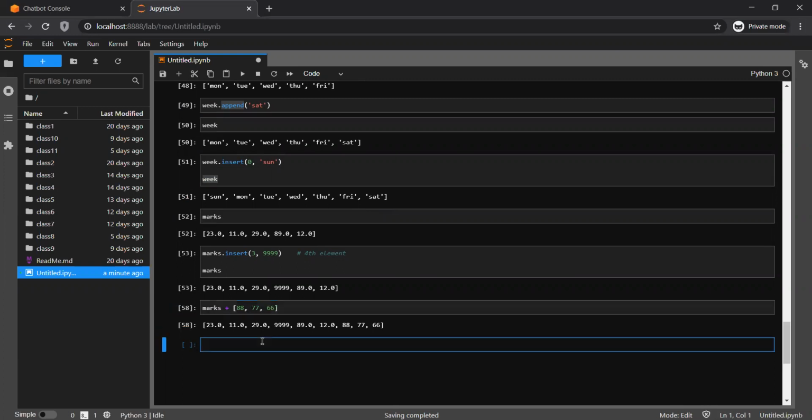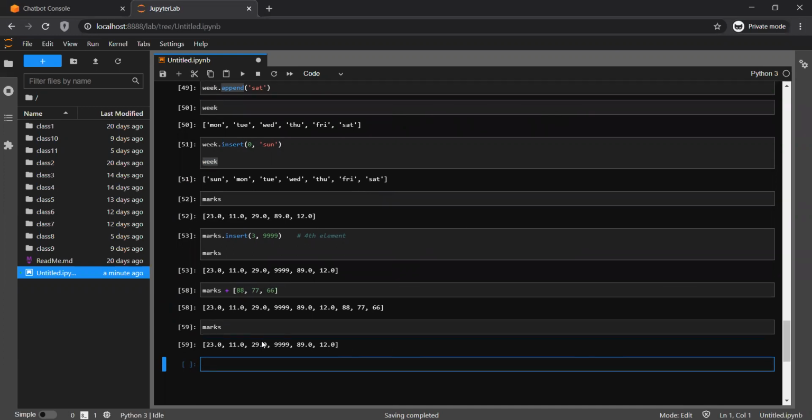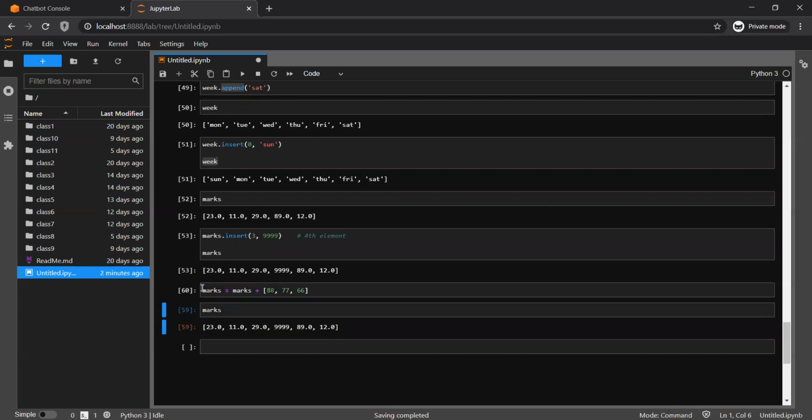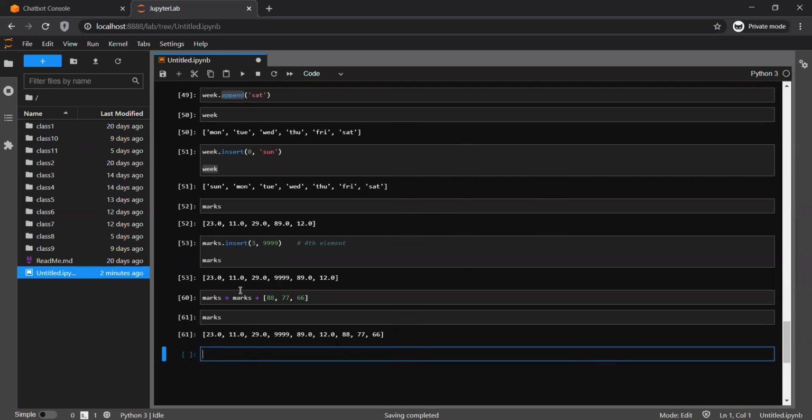If I go and check the value of marks, there is no change there. If I wanted to utilize this, I have to store it. So if I do marks equal to marks plus this, then I have that value. Extend, I'll quickly check how extend works, but this is how you can add multiple values.